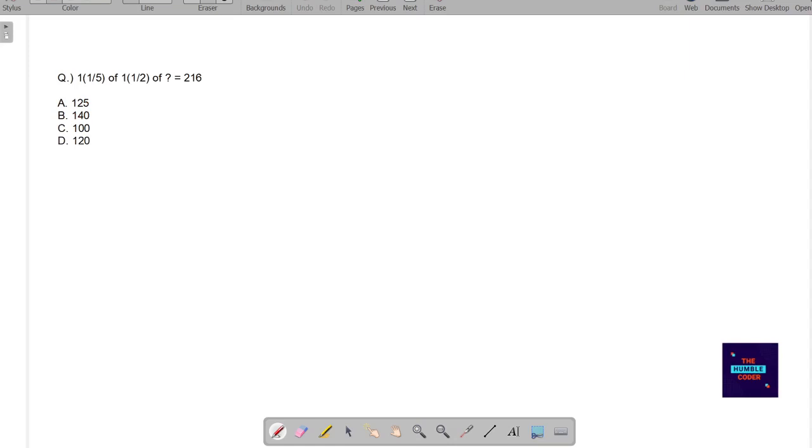So the next question is, now we have to solve this equation. So write the equation first: 1 by 5 multiplied by 1 by 2 multiplied by question mark equals 216. We have to find the value of the question mark basically. So what we will do is simplify these terms first. So 5 into 1 is 5 plus 1 is 6.